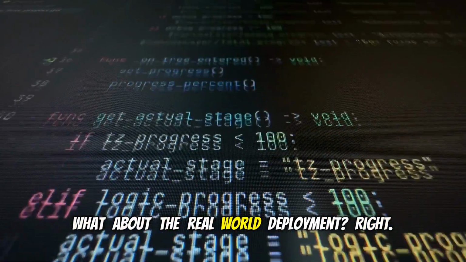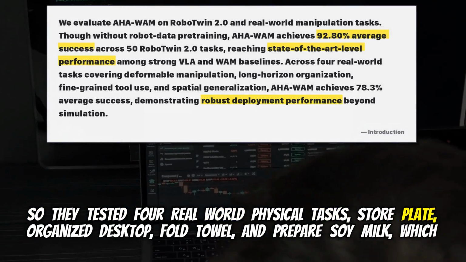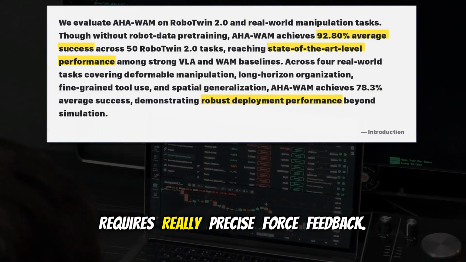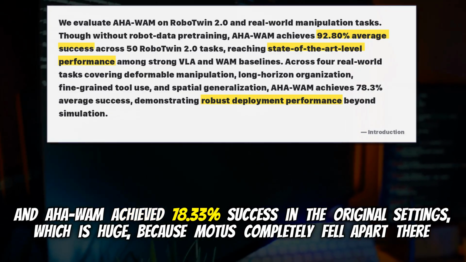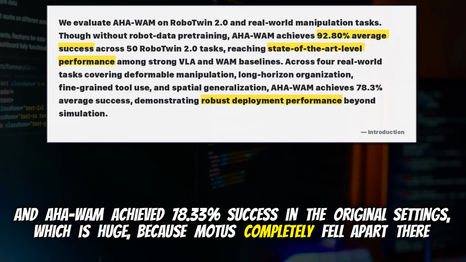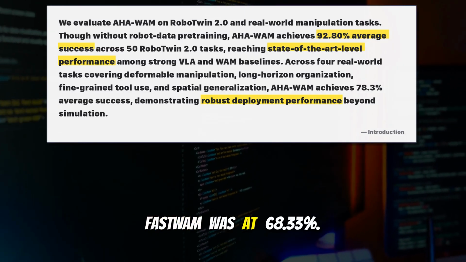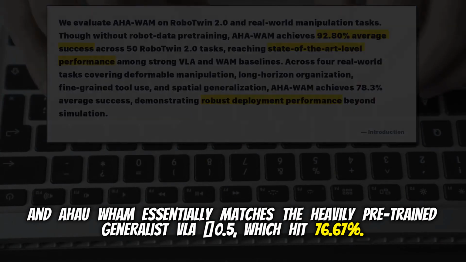What about the real-world deployment? Right. So they tested 4 real-world physical tasks: store plate, organize desktop, fold towel, and prepare soy milk. Which requires really precise force feedback. Yeah. And AHA-WAM achieved 78.33% success in the original settings. Which is huge, because Modus completely fell apart there, down to a mere 21.67%. FastWAM was at 68.33%, and AHA-WAM essentially matches the heavily pre-trained generalist VLA Pi0, which hit 76.67%.